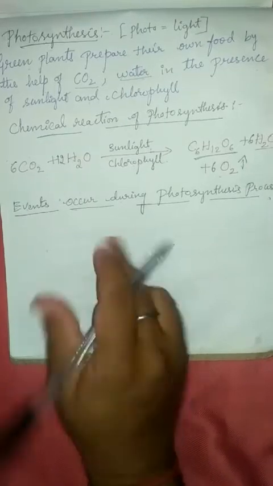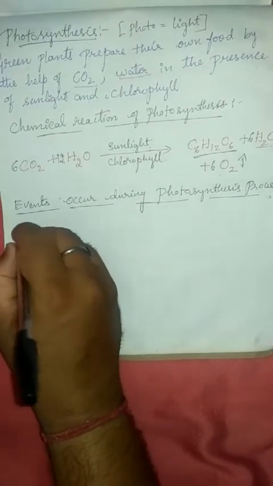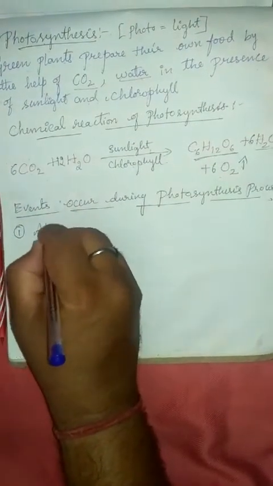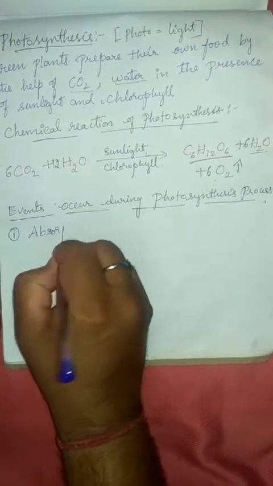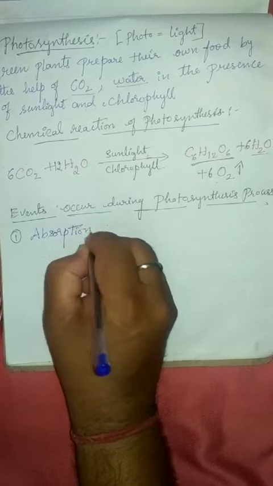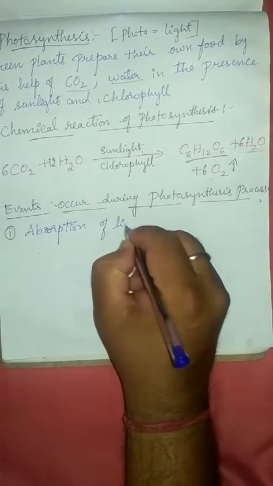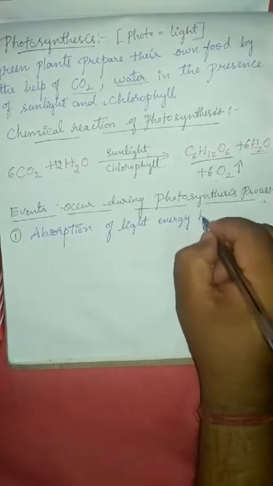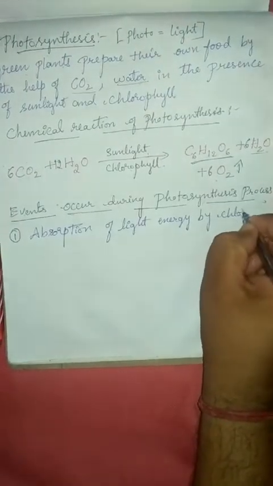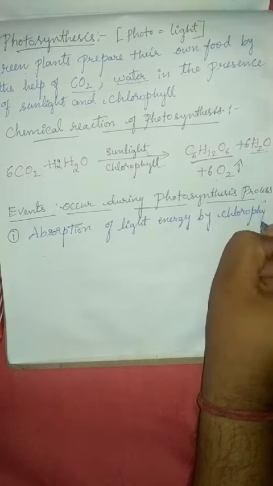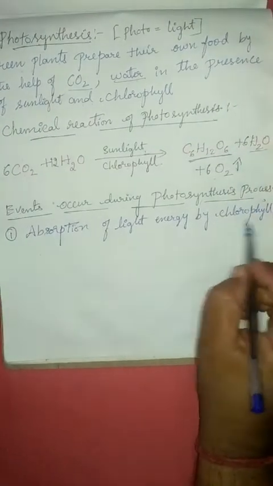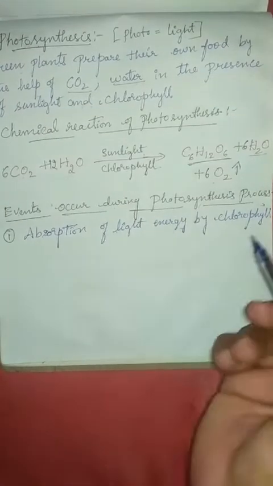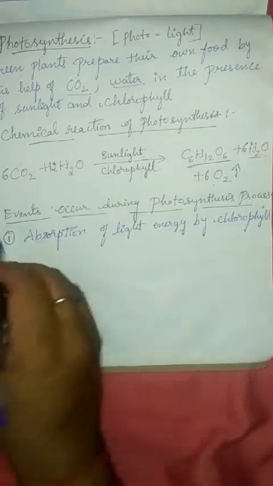Very simple, write down point-wise. The first point is absorption of light energy by chlorophyll. What is the function of chlorophyll, if asked? Very simple: the function of chlorophyll is absorption of sunlight, that is light energy from the sun.